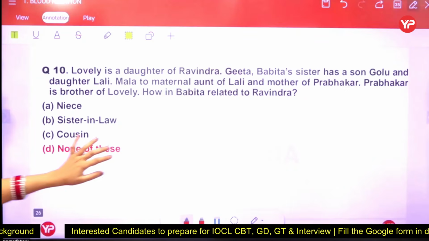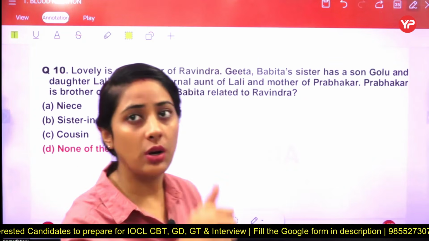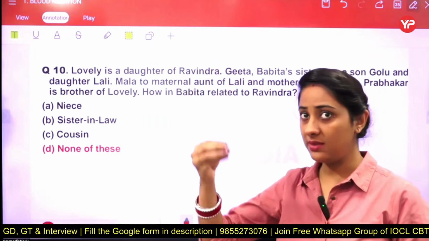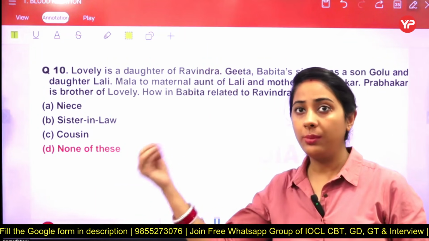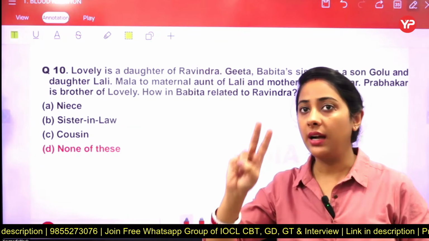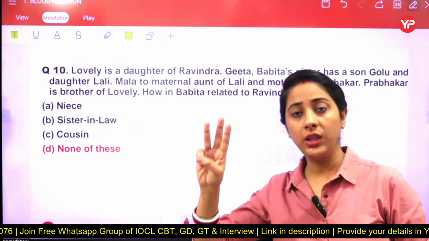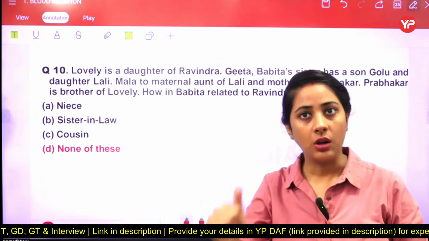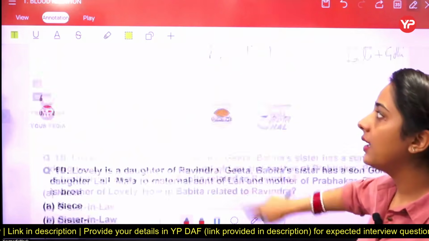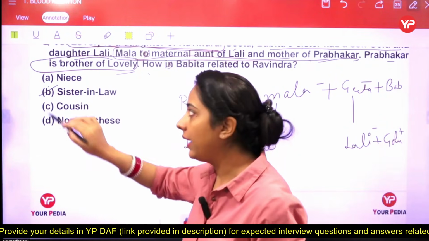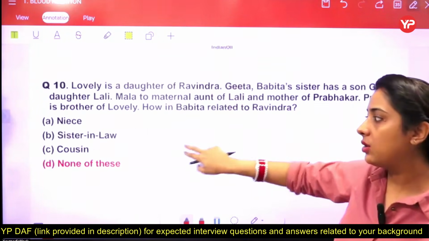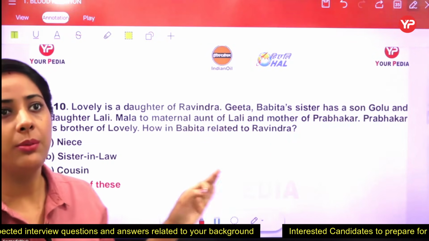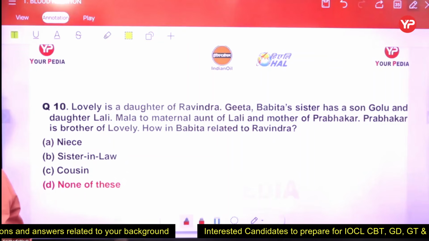The answer is none of these. So why they are going with the none of these, not sister-in-law? So the answer is that none of these उस case में mark करेंगे because we haven't any clarity. Sister-in-law or brother-in-law is there. First one, second one can't be determined. Then third, we have to move to the none of these if such option like this one prevails there. So accordingly, now you are getting that कौन सा आंसर कब mark करना है. So it means now we have to cross this one and the right answer is option number D. Got it? Confusion होगी about the points, how to select that one, how to select the options.